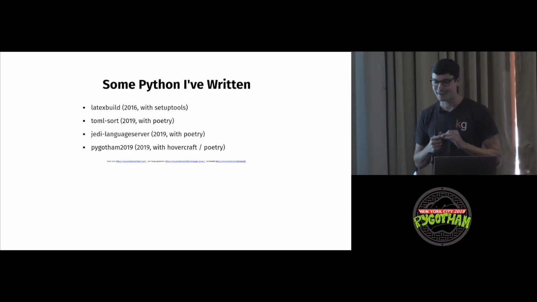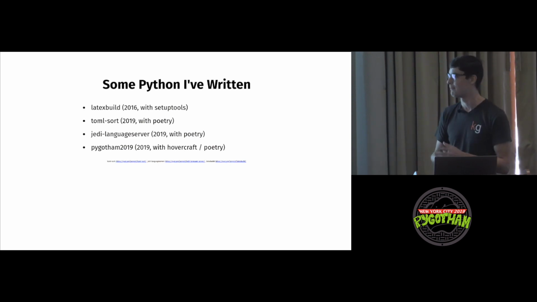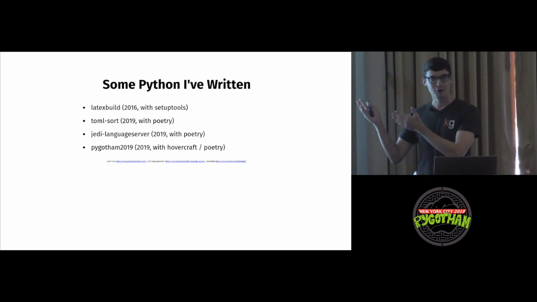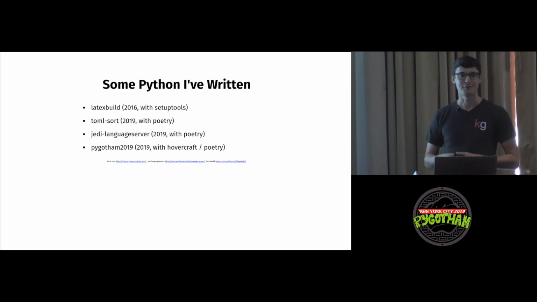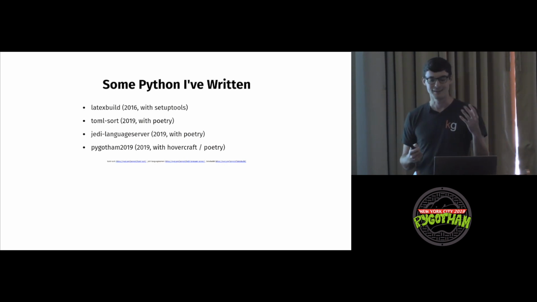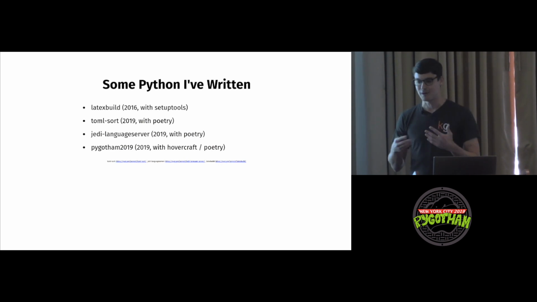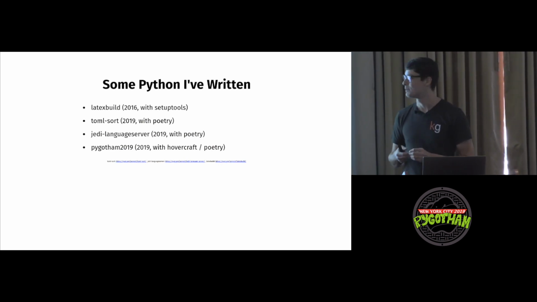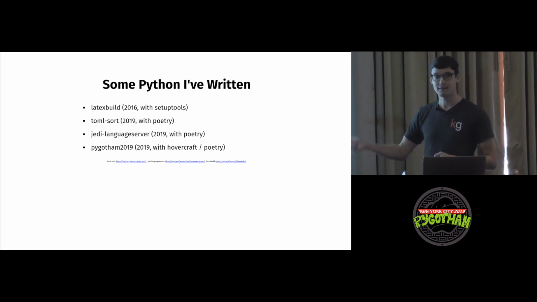The next closest competitor has 4 stars, I think, so the TOML sorting problem isn't very popular yet, but it's coming. Then I wrote my own language server called Jedi Language Server. It was just a test project, and there's a more famous language server called PyLS or something like that. But I just tried to write my own. And then finally, this presentation is written in a framework called Hovercraft and deployed or run with poetry. So the 3 projects at the end use poetry. The first one uses setuptools, and I'll talk about how I made that transition.